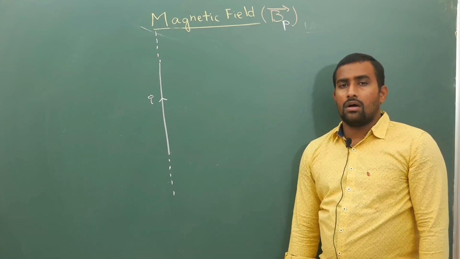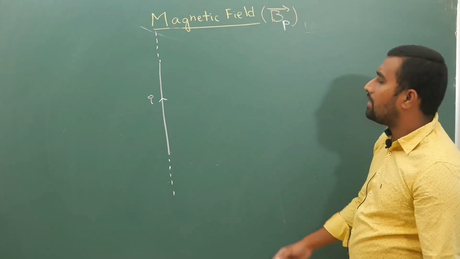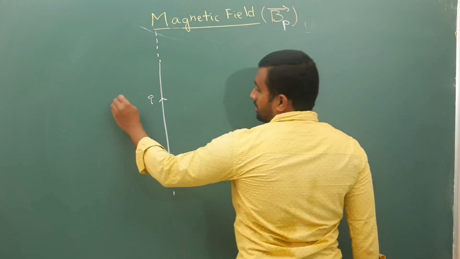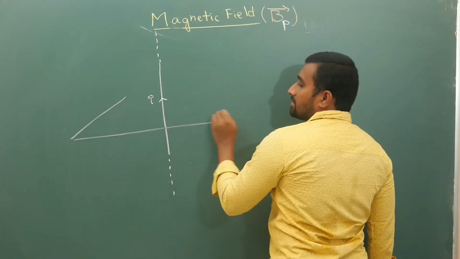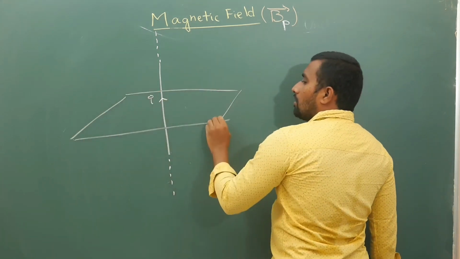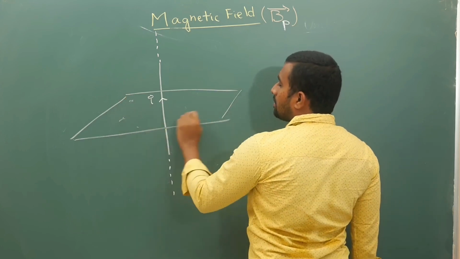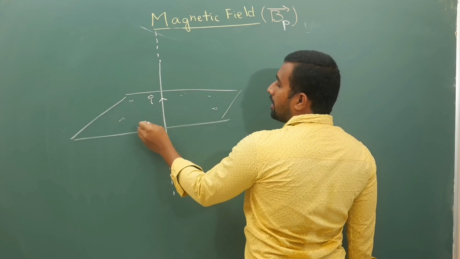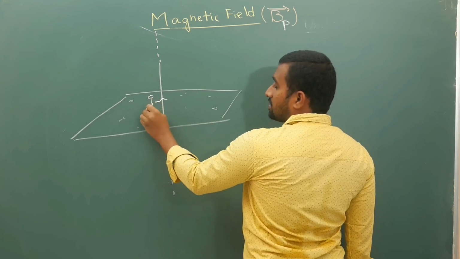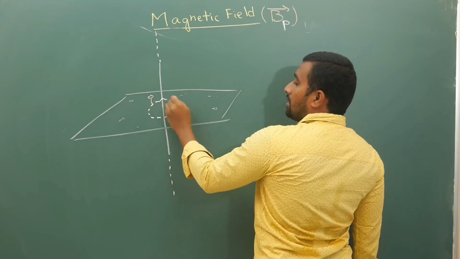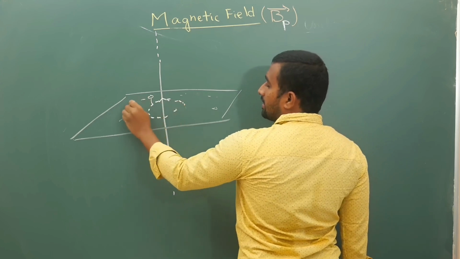If you have a current carrying wire like this, as you must have studied in lower classes, if you keep iron filings dispersed in some random manner, in the end these iron filings will form a circular layer like this.